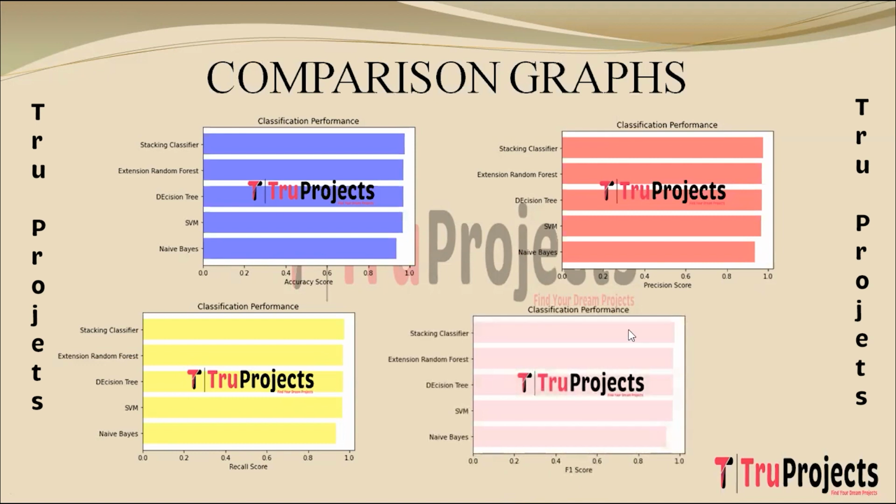And this is the F1 scores comparison graph. In this graph, on the x-axis I have F1 scores and on the y-axis I have algorithm names. F1 score combines precision and recall into a single metric, balancing accuracy and completeness in predictions. The algorithm which is best performing in all the performance metrics will be used for predictions.